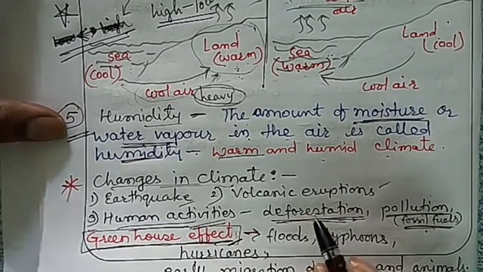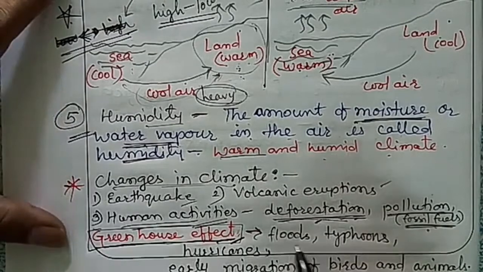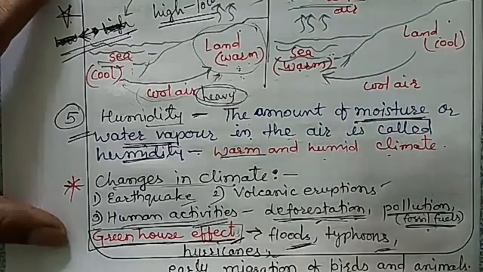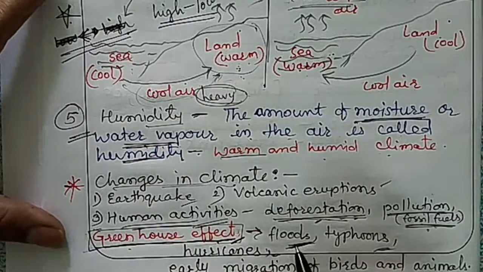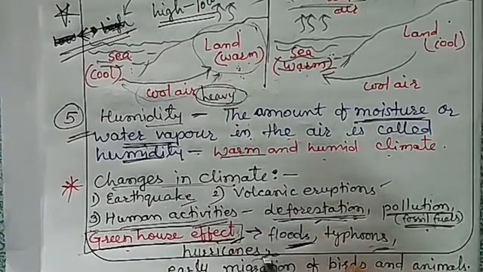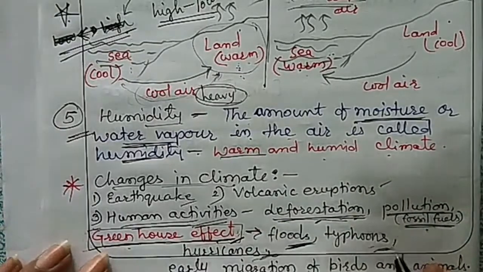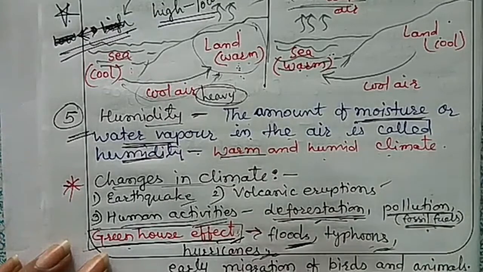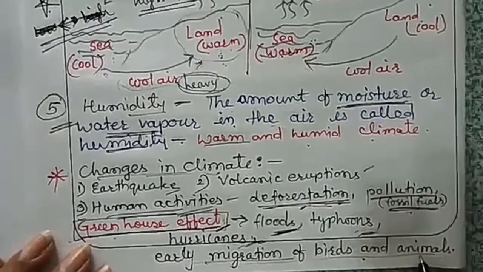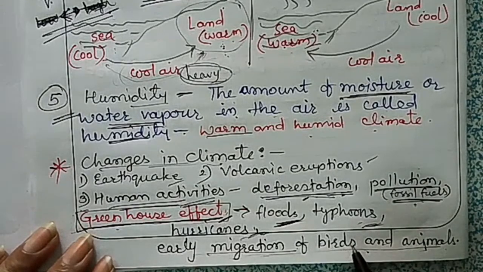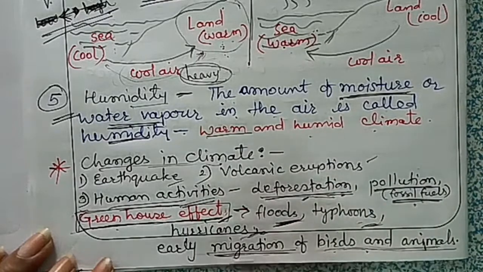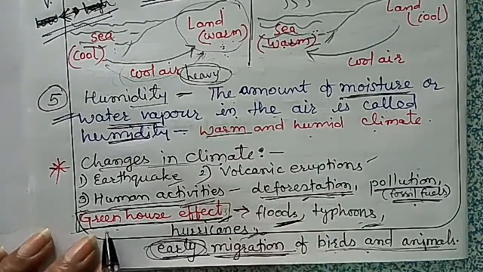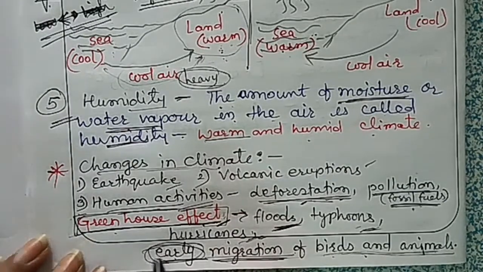The rising temperature of the earth may lead to floods, typhoons, hurricanes, and early migration of birds and animals. So what will the greenhouse effect cause? It causes floods at many places, then typhoons and hurricanes, which are names of cyclones, and early migration of birds. We know that many birds and animals migrate during the summers and winters. Because of the greenhouse effect, these birds and animals start migrating early because of these changes in the climate.